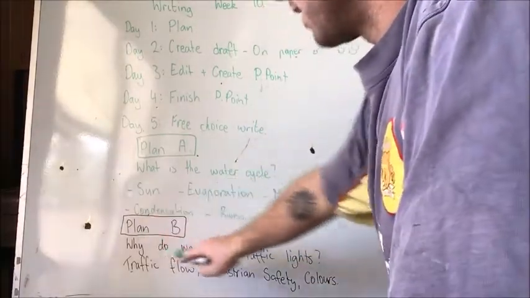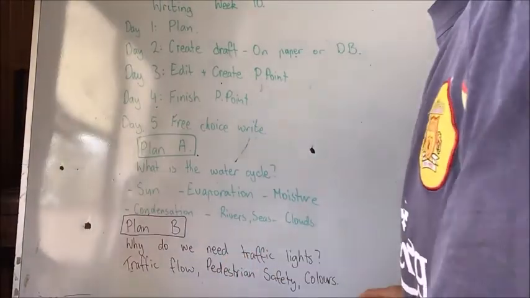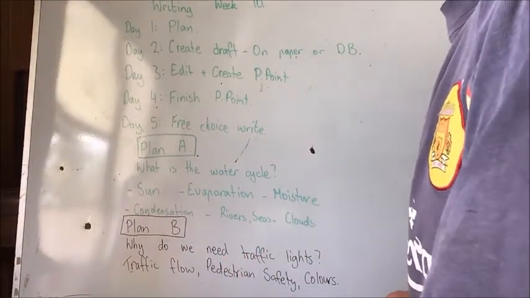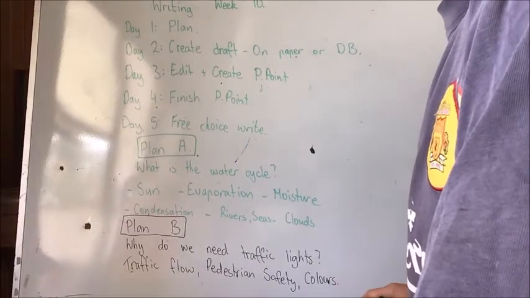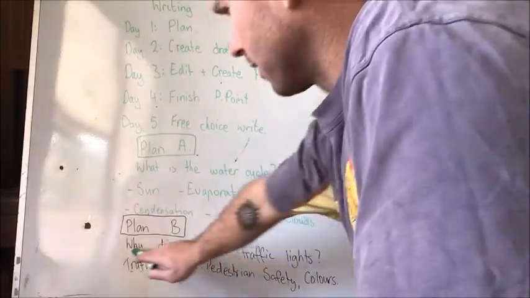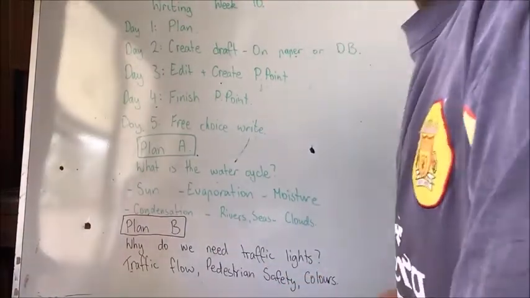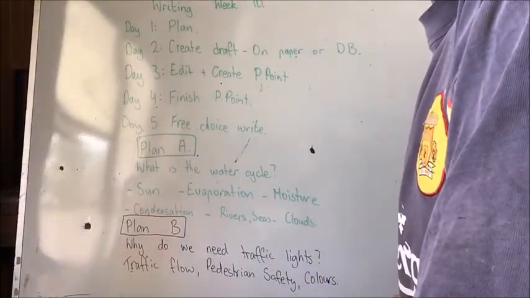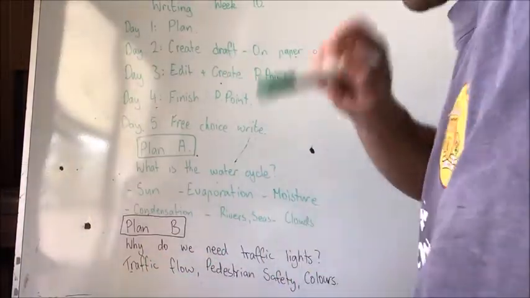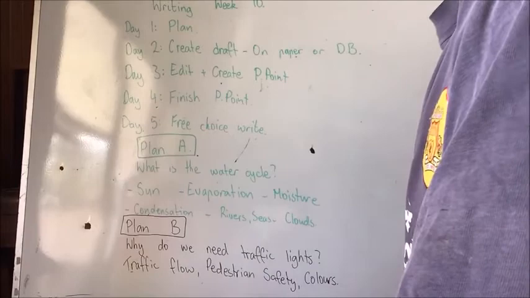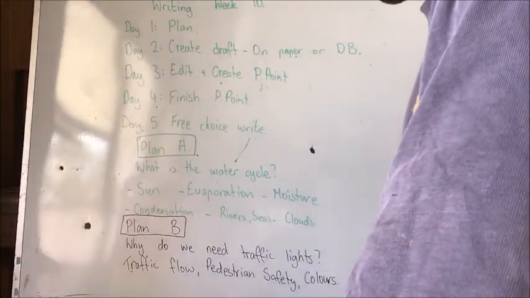Once again, plan B. This is a bit different because why do we need traffic lights? So I was explaining to people why we need traffic lights. Now, I identified 3 things that I think are important on why we need to have traffic lights. The traffic flow, pedestrian safety, and the colours are important. Okay, so that's why we need the traffic lights. And in my explanation, they're the 3 things I looked at. All right? So that would be my plan for why do we need traffic lights.